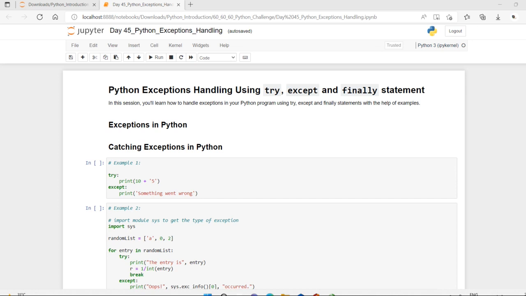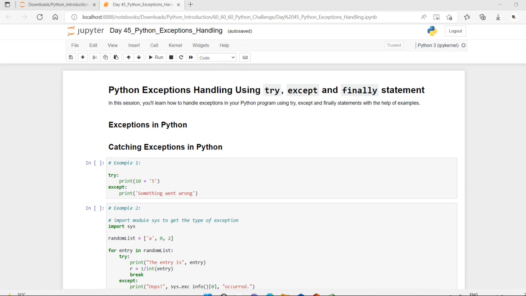Today we are just going to discuss Python exception handling, and how to handle exceptions in your Python program using the try, except, and finally statements. Let me explore it with some examples. First, what are exceptions in Python?